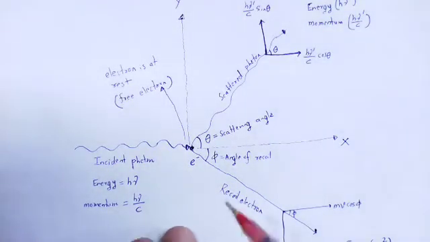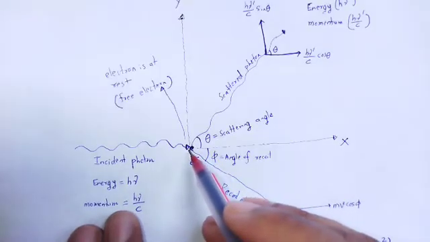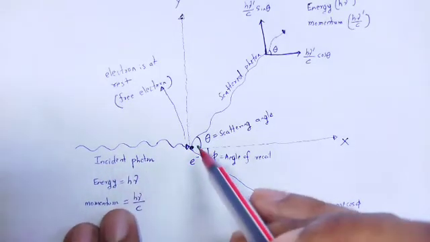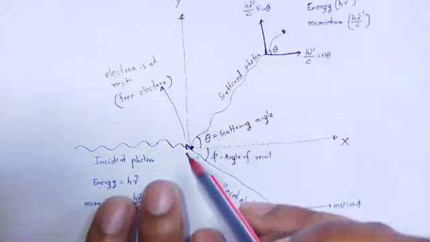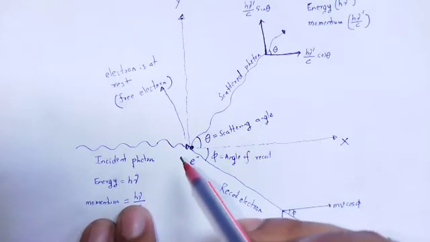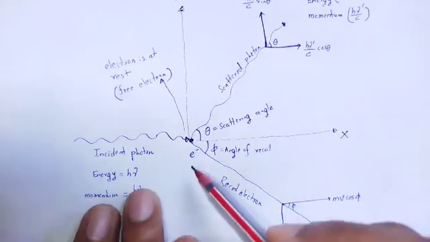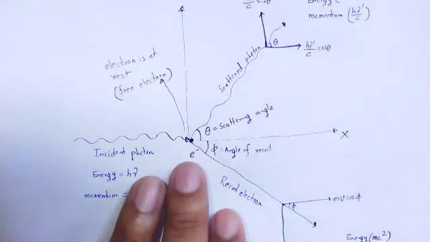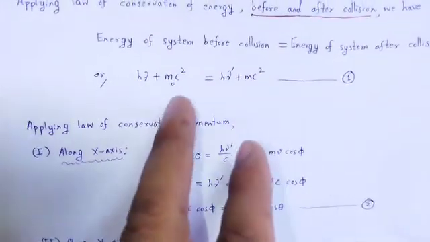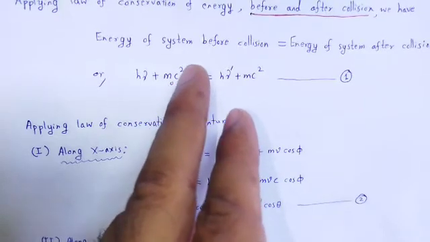Before collision, when the electron and the incident photon do not collide with each other, the energy of the photon is hν and the energy of the electron is m₀c².